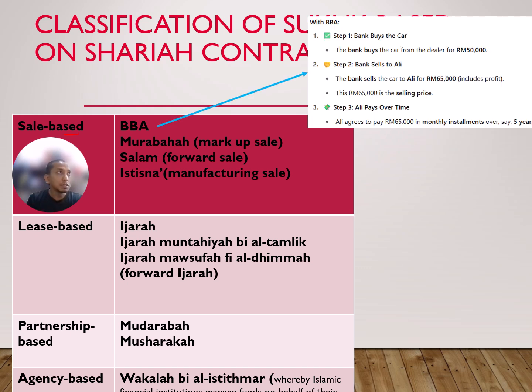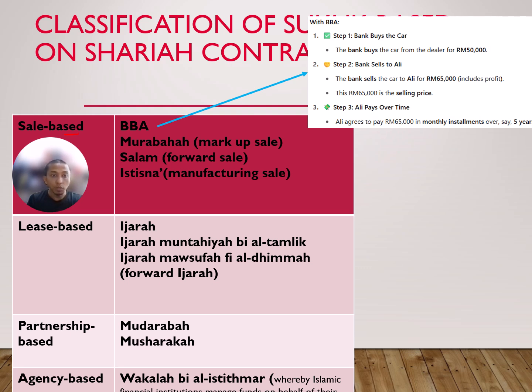This is an example of bai bithaman ajil. Let's say you don't have enough money to purchase a car. The bank will buy a car from the dealer for 50,000. The bank will sell to Ali, let's say you are Ali, at a profit, here 65,000. So Ali will pay the bank over time. Again, this is bai bithaman ajil.